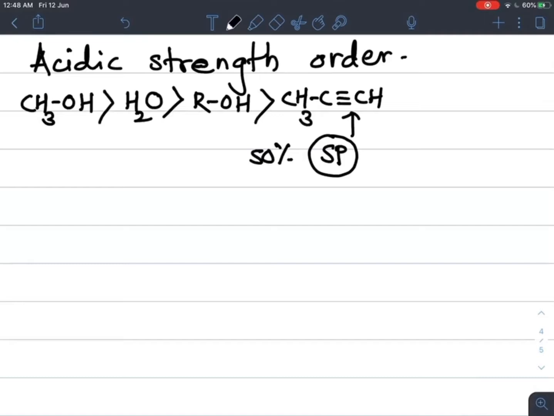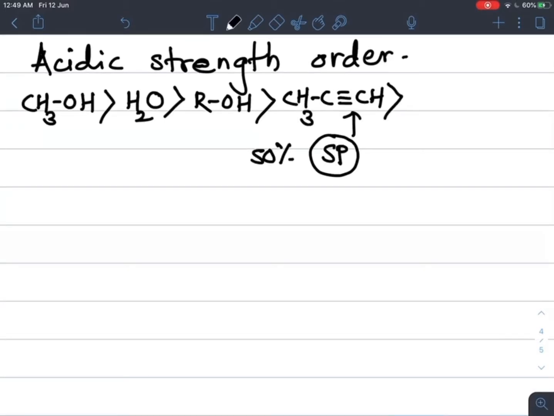The increase in percentage of s character means electronegativity increases, as well as its acidic strength, and that's why its acidic strength is more than ammonia, that is NH3. It's a very important order, the acidic strength order in these compounds.